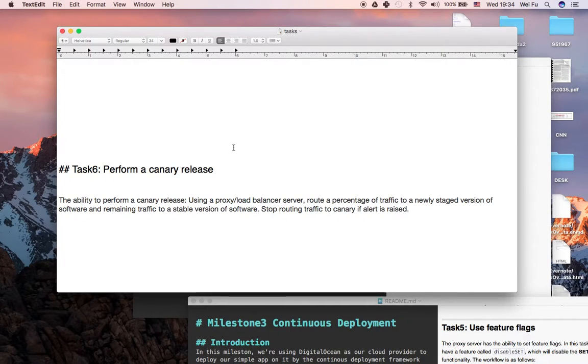The demo for the task 6, which is the canary release. In this task, I designed the following policy. For 70% of the traffic, the proxy server will route this 70% traffic to the stable version of the software, and the remaining 30% of the traffic will be routed to the new version of the software. And it will stop if some alert is raised.